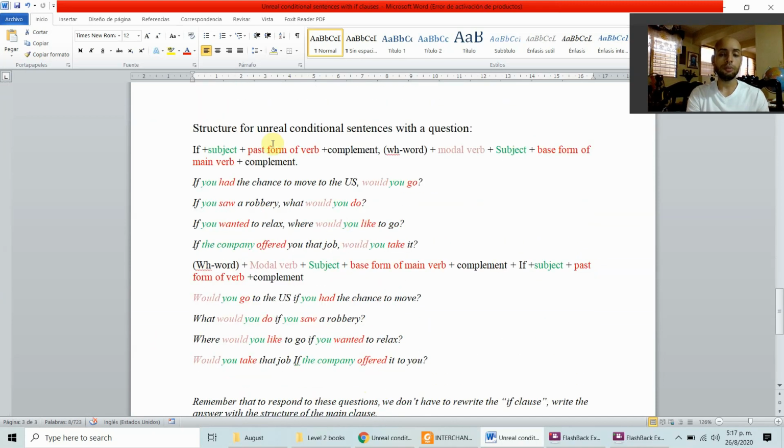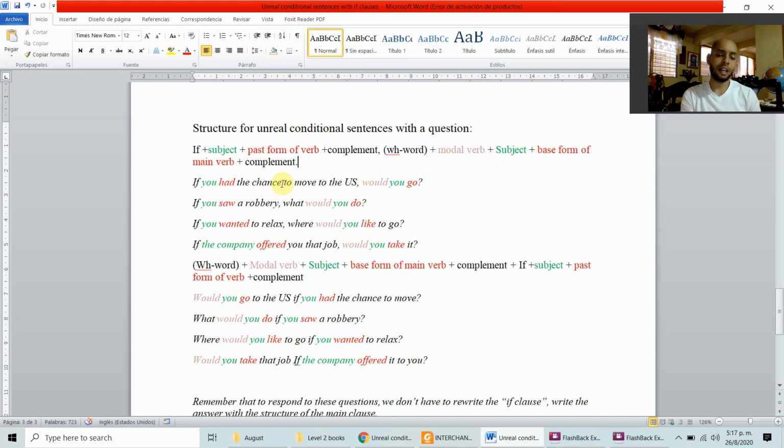So, with a question now. If, subject, past form of the verb plus complement, the if clause first, comma, a WH word if you want to create a WH question, plus the modal verb, plus the subject, plus the base form of the main verb, plus complement.